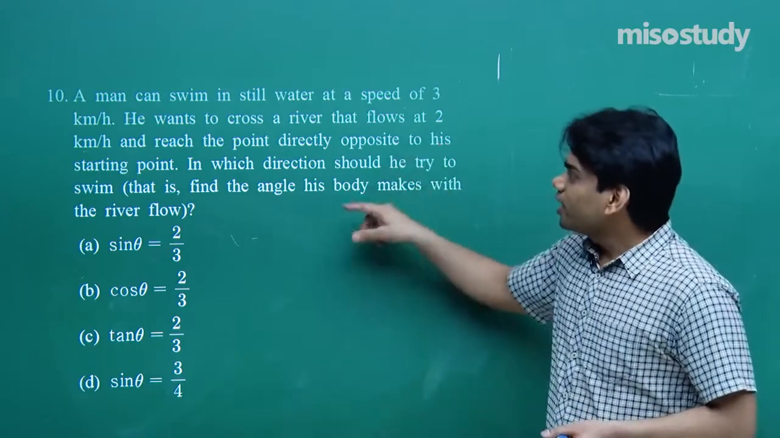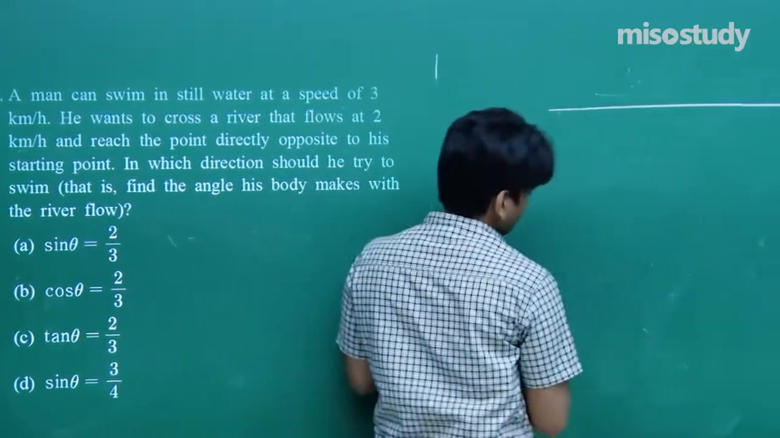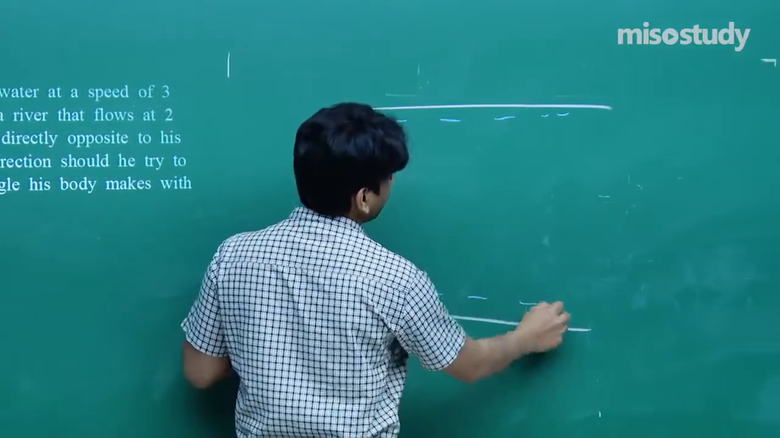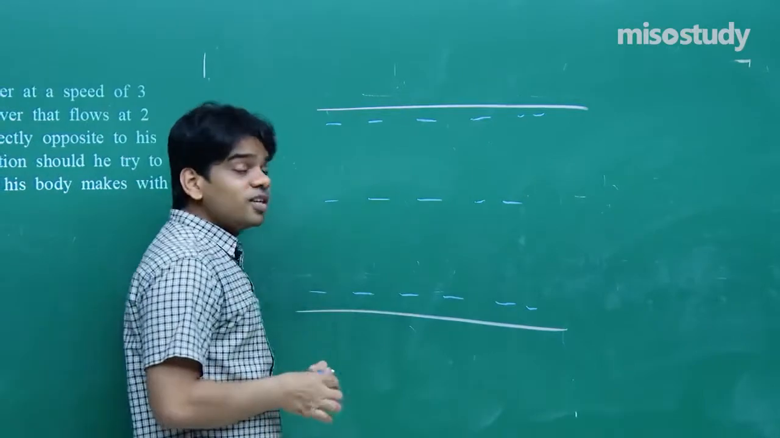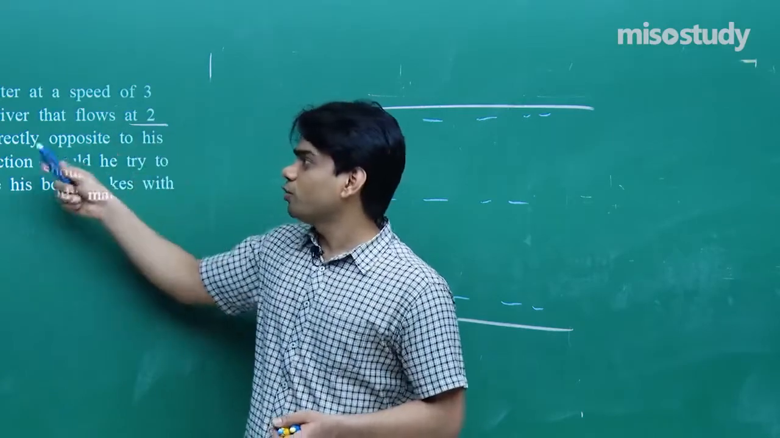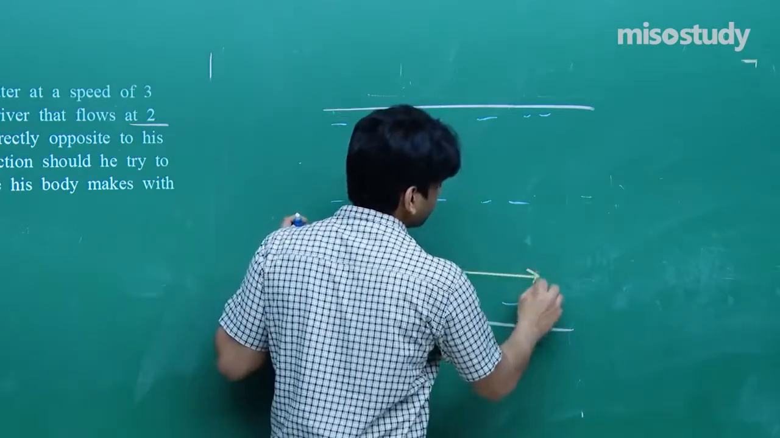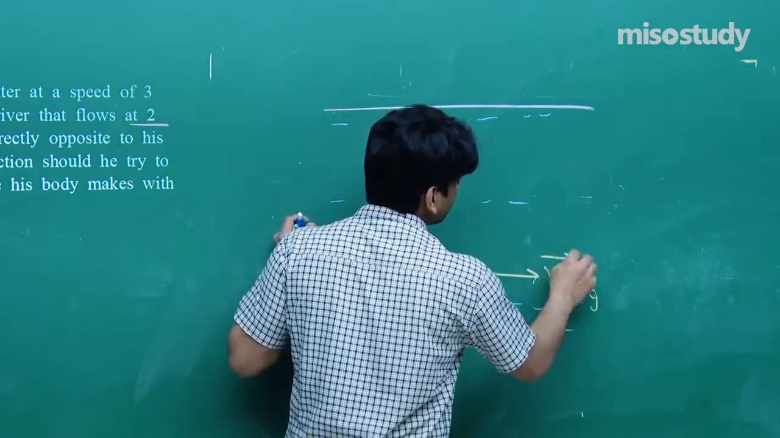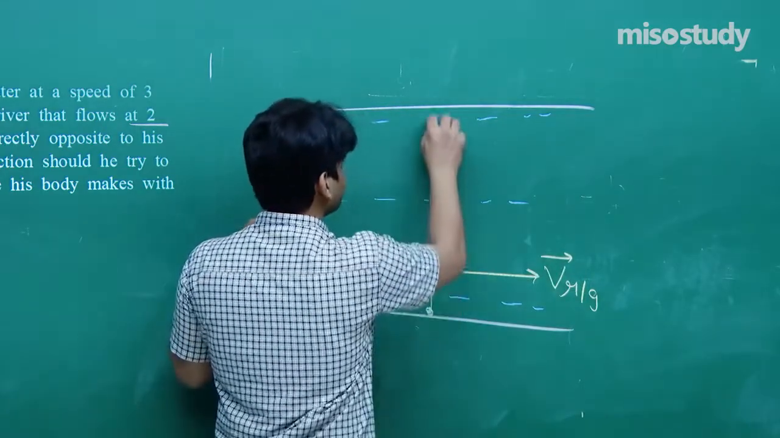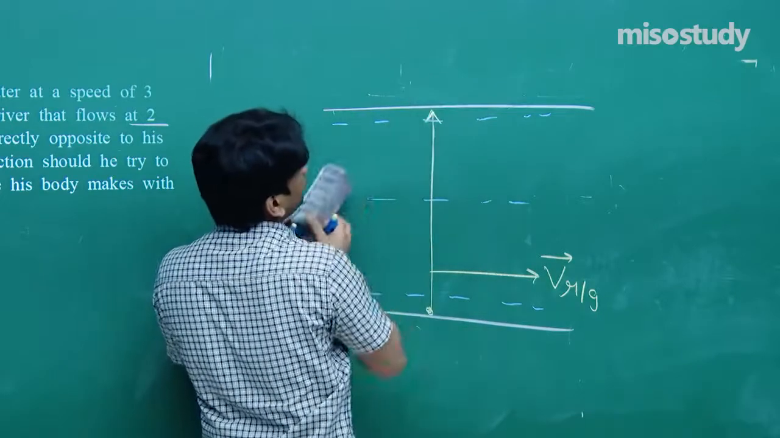So once again, in which direction should he try to swim, and he has to reach directly to the opposite bank. Let's say this is the river that we have here, as I have shown you in the class how the diagram you have to make. The river flows at 2 km per hour, so this is the velocity of river with respect to ground. Now he has to sail in such a way that he reaches directly the opposite bank. This should be the line, the path along which he should move.